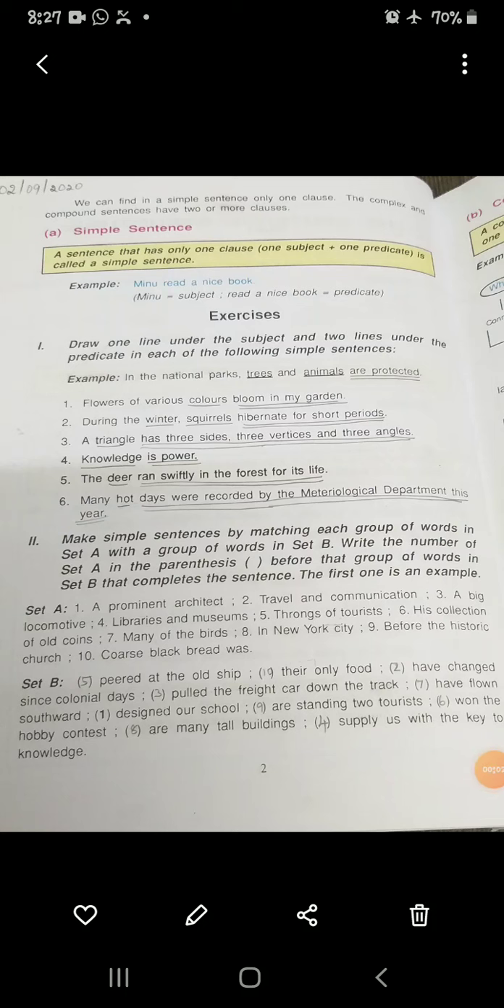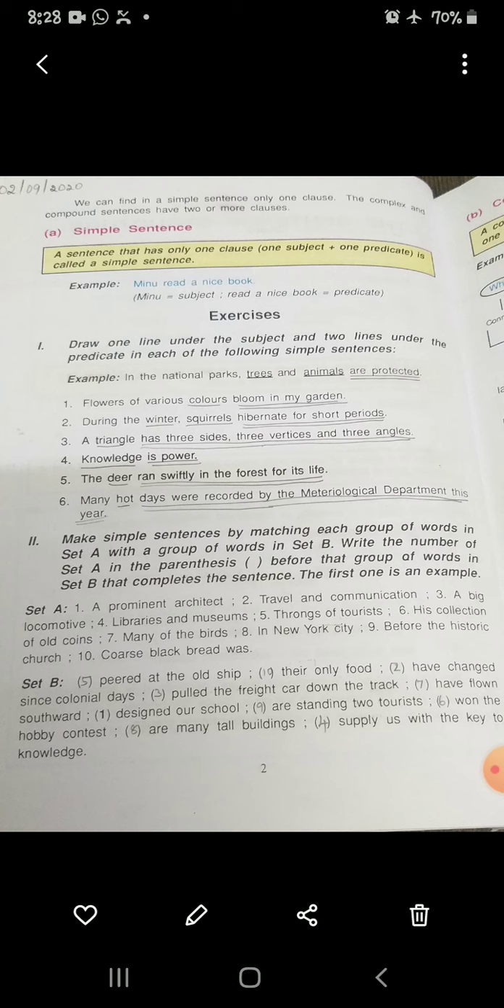8th standard English grammar we are going to do today. Yesterday we started the grammar part. So today we will go through the exercises. The first exercise we are going to see is on page number 2. You can note this down in your grammar book.